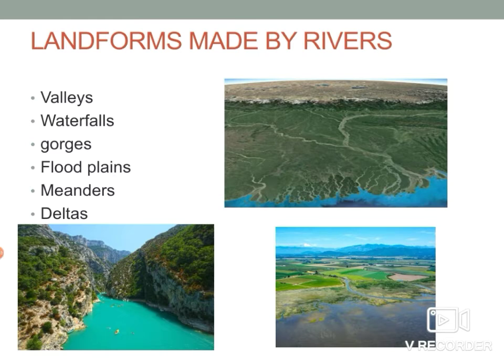Landforms made by rivers. Rivers leave an impact on the shape of the Earth's surface. As the river water flows down the mountain, a great amount of energy is generated that erodes, that is destroys, the land. Together with the underlying rocks, the running water of the river produces valleys, waterfalls, gorges, floodplains, meanders, deltas, etc. A river erodes the banks of the channel in which it is flowing.